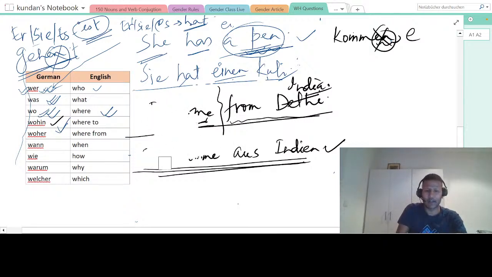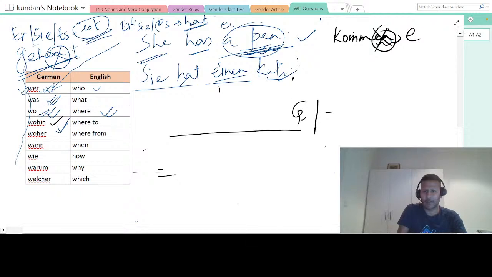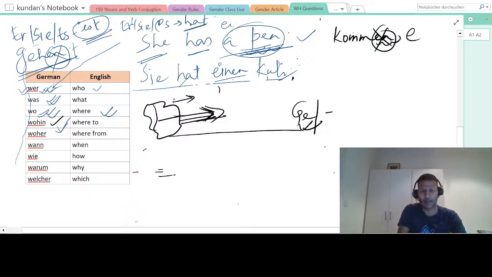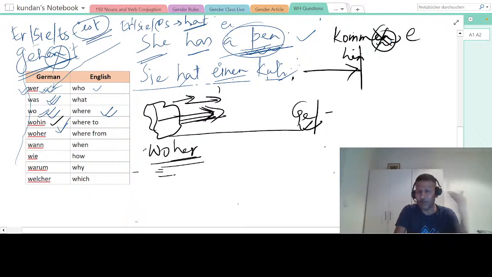Now let me again draw a diagram. This will make your life easier. You are coming to this place, maybe Germany, but you are coming from this place, right? You are coming from here, and you will reach this place. So when you are coming from a place, it is her. This is woher. Woher is from where. But when you are going to some place, it is hin. That is wohin. You are reaching some place. But you are coming from some place, that is her. So woher.